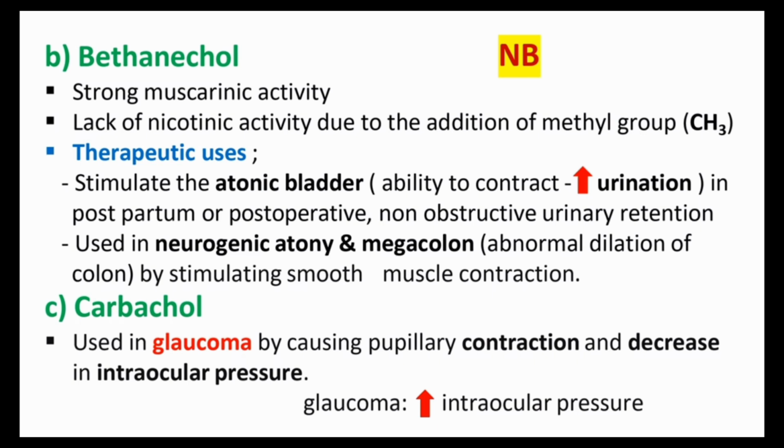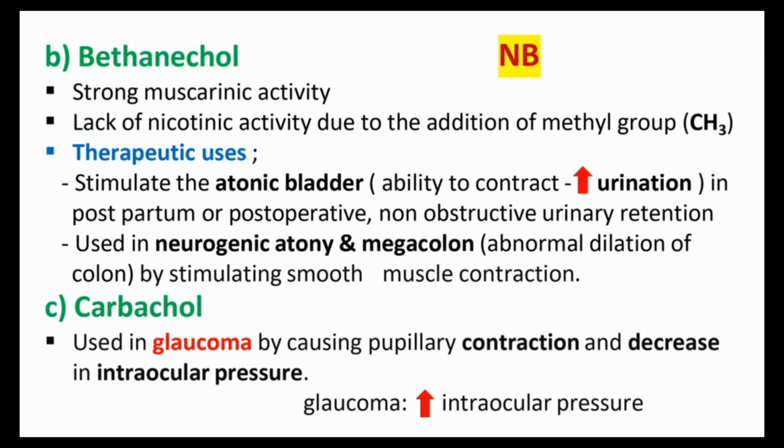Then carbachol. Carbachol, we know, is a cholinergic agonist, and one of the important actions is meiosis. So carbachol is used in the condition of glaucoma. Glaucoma means increased intraocular pressure in the eye.